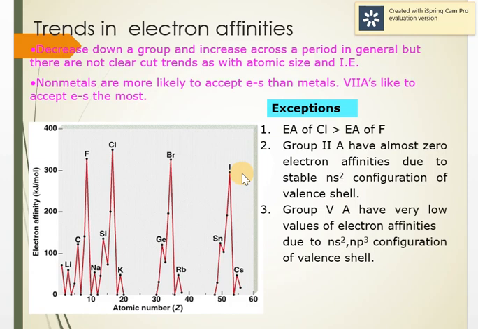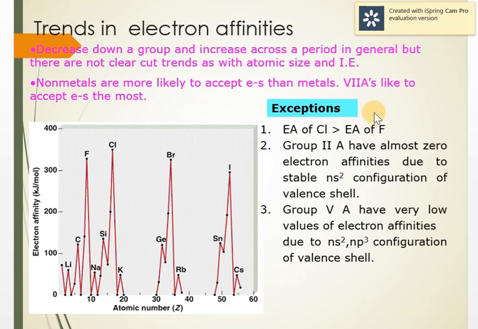The noble gases have a positive electron gain enthalpy, while halogens have a negative electron gain enthalpy. Positive means that they don't want to gain an electron. Now you can see here, this is an exception. Please make sure you remember this. It's an out-of-the-way exception that the electron affinity of chlorine is more than fluorine.